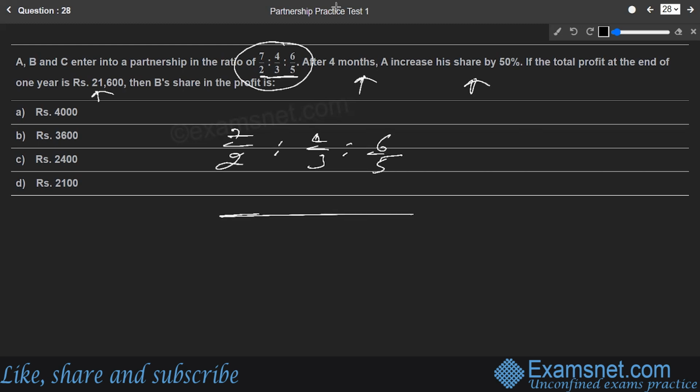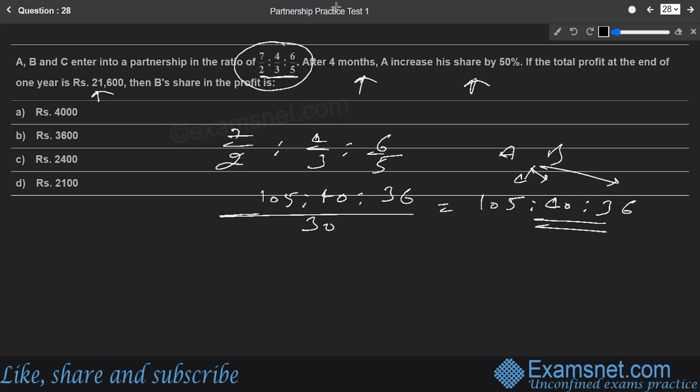The LCM of all of them should be 30. Okay, so let us find out. 30 divided by 2 gives you 15, and 15 times 7 is 105. 30 divided by 3 will be 10, and 10 into 4 will be 40. 30 divided by 5 will be 6, and 6 times 6 is 36. So the ratio comes out to be 105 is to 40 is to 36. That is their investment ratio of A, B, and C respectively.